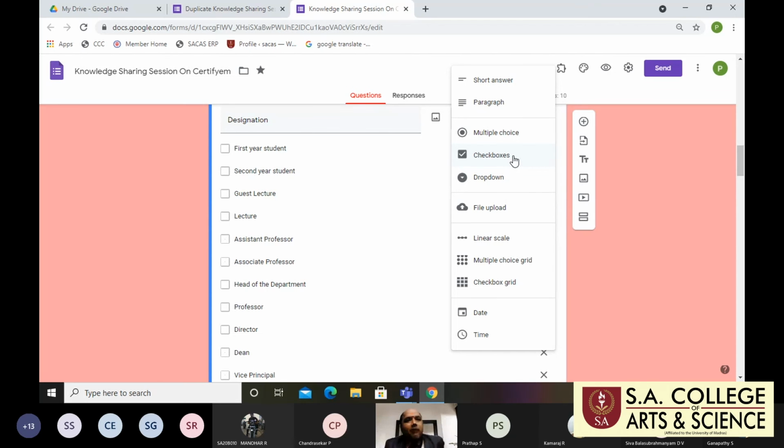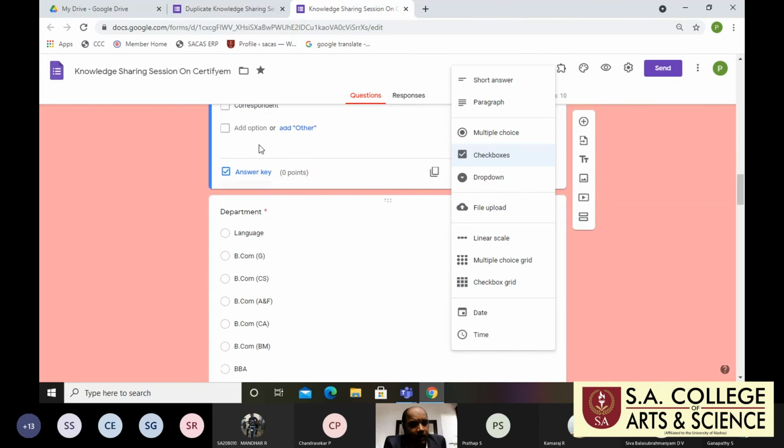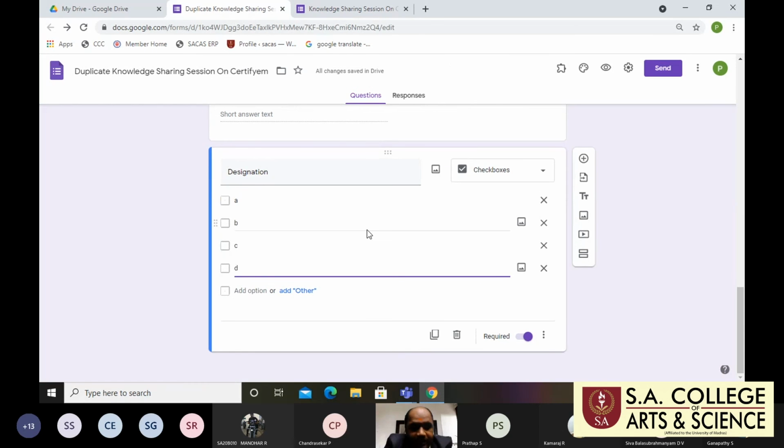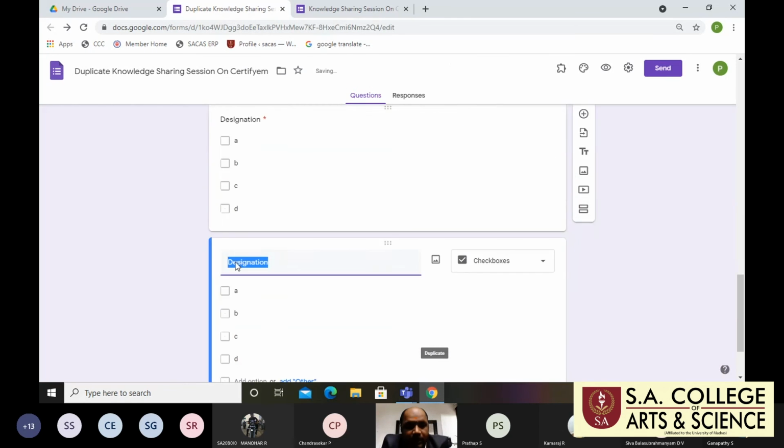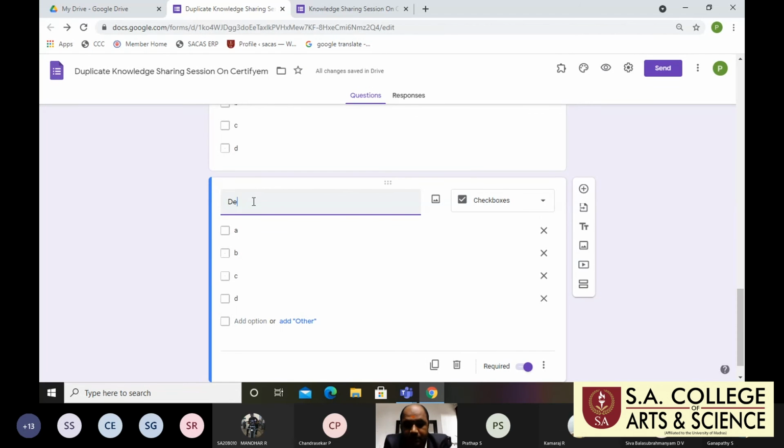So the second question is about yourself. I'm not giving a checkbox or drop down menu or multiple choice. At that time I'm giving the paragraph option, where you type more than 4 or 5 lines, right? So next, designations, I'm creating a checkbox here. So checkbox is very useful. Otherwise, you give the short answer. So the third one, department. Here I'm creating a duplicate of the question, and here I'm using department.